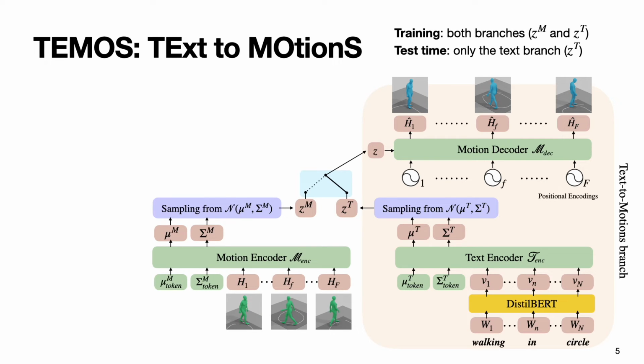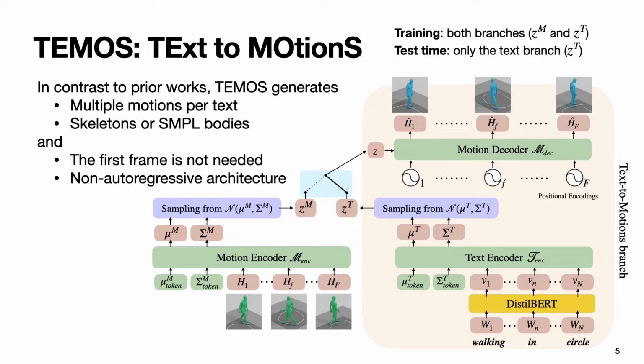As in prior work, we are using a motion encoder and define a reconstruction loss both on the text branch and the motion branch. We have additional losses to enforce a cross-modal latent space. The motion encoder helps with the convergence of the network and to generate more realistic motion. To summarize, unlike prior works, TEMOS generates multiple motions per text, which can be skeletons or SMPL bodies. Also, TEMOS does not need an initial frame to generate a motion.